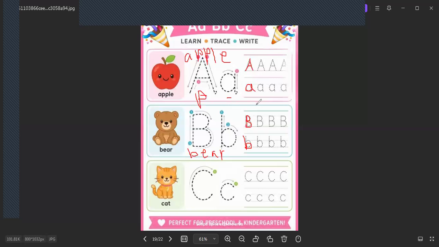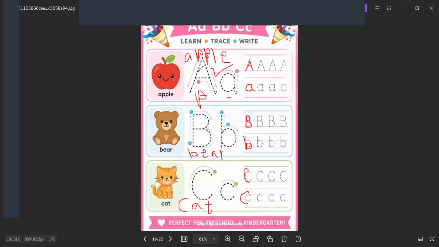Capital A and small a. A for what? A for apple. Capital B and small b. B for bear. Capital C and small c. C for what? C for cat. I would like to repeat with me again, okay? Today we have here 3 letters.